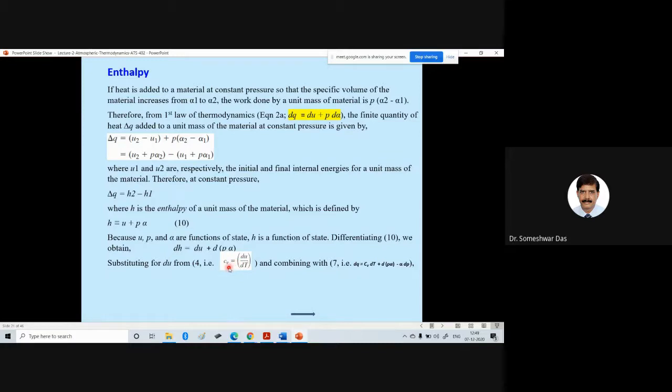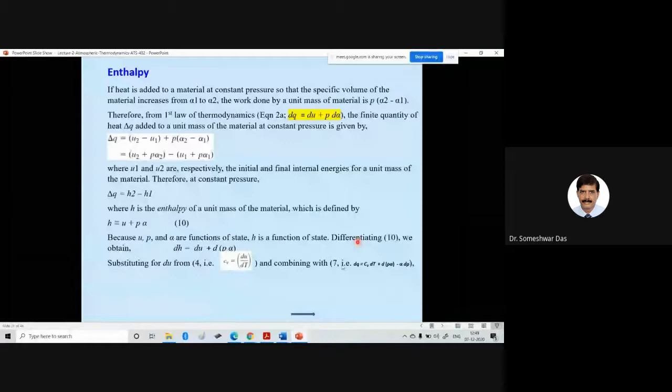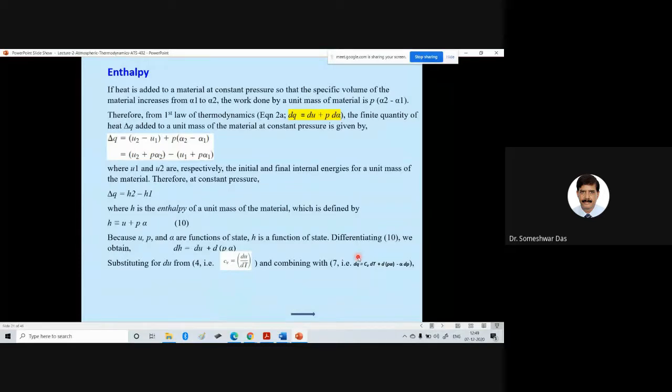If you substitute for du from this equation and combine it with the form of the first law of thermodynamics, dq is equal to Cv dT plus d of p alpha minus alpha dp, then we can obtain dq equal to dH minus alpha dp.